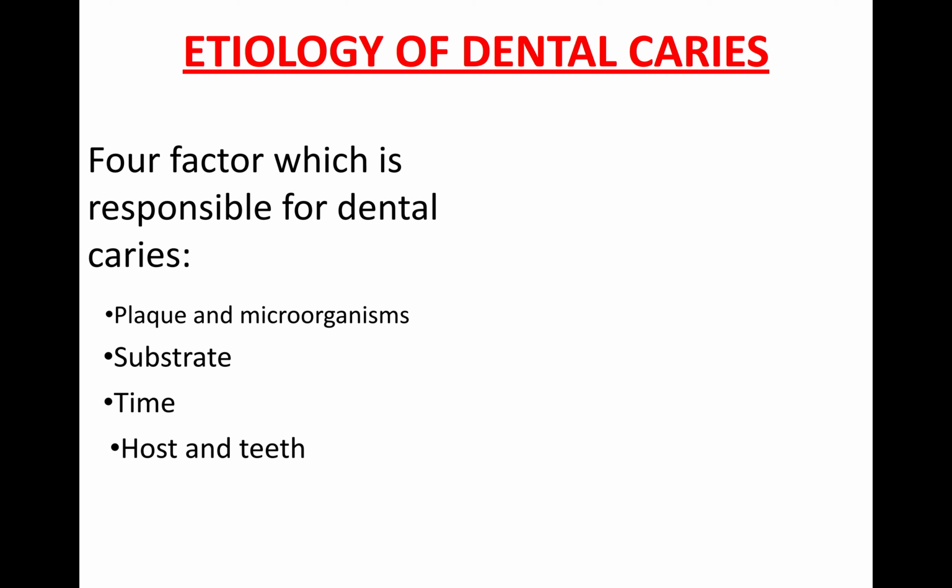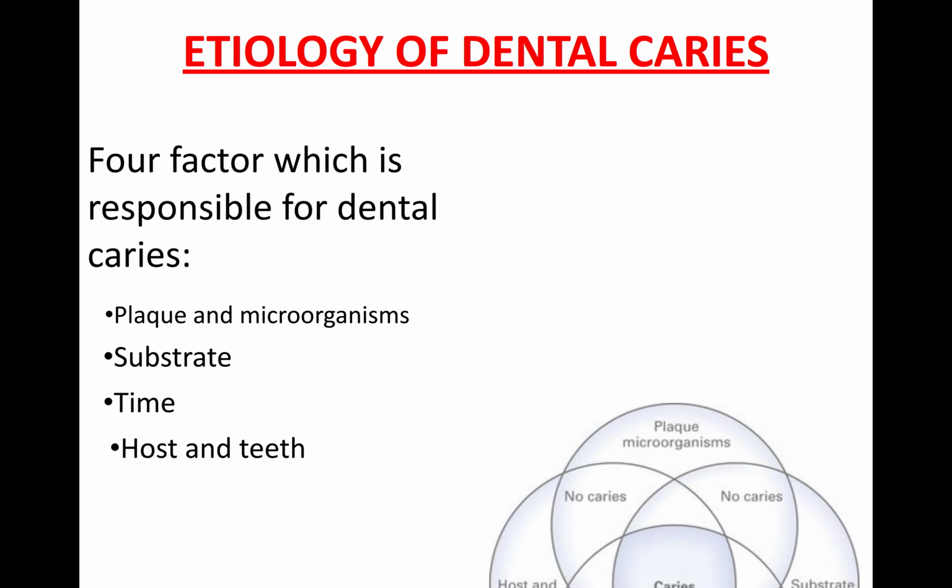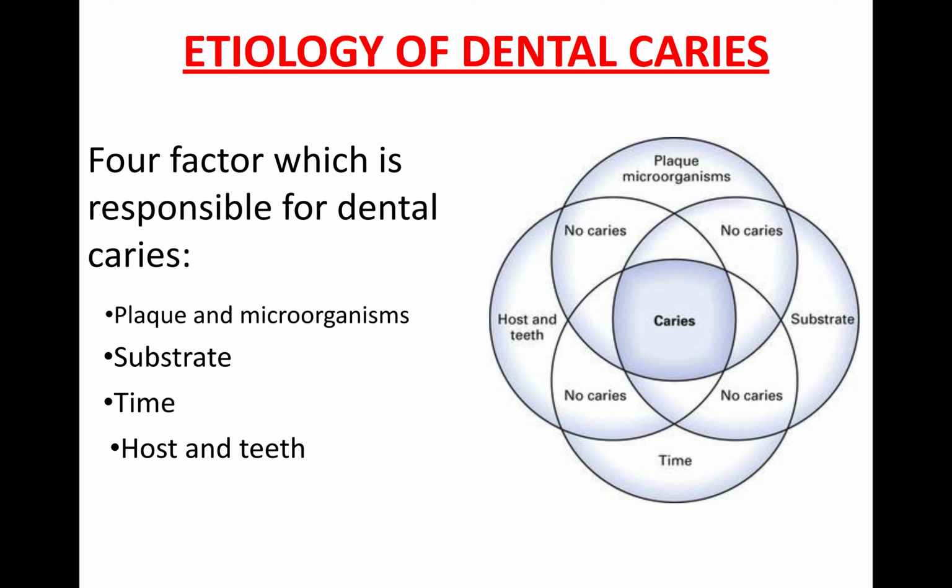Substrate is diet, time is time, you all know, and host is teeth. So all four are essential for caries formation. As you see in the diagram, without all the factors, caries does not initiate or even progress. This diagram is known as Newburn's tetrad.